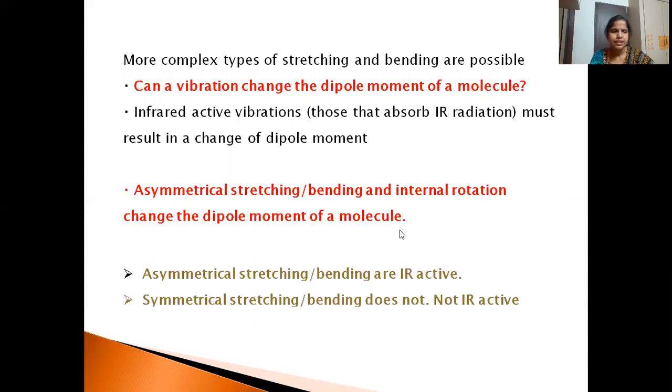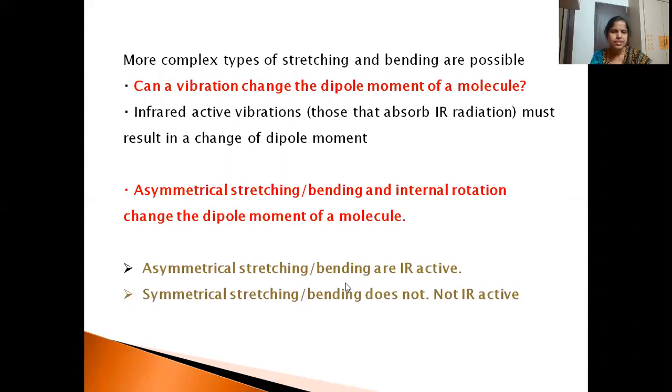So when the dipole moment is changed, we say that it is IR active. When the dipole moment is not changed, it is said to be IR inactive. So symmetrical stretching or symmetrical bending will not change the dipole moment. That is why we call it IR inactive.